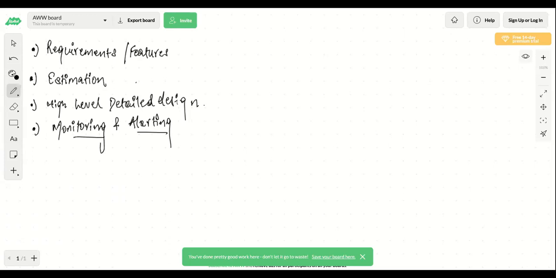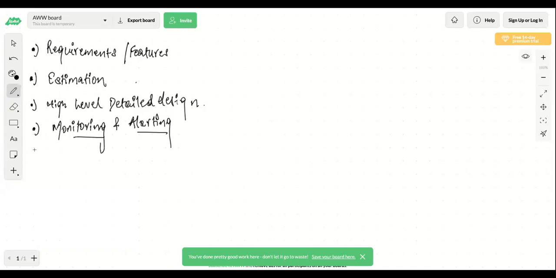There should be a bot which informs you that something is failing or wrong, so that someone from your team can take action ASAP, so that it doesn't hamper the experience of the end user, and you are able to resolve the problem as soon as possible. So monitoring and alerting is again a very important part of it.